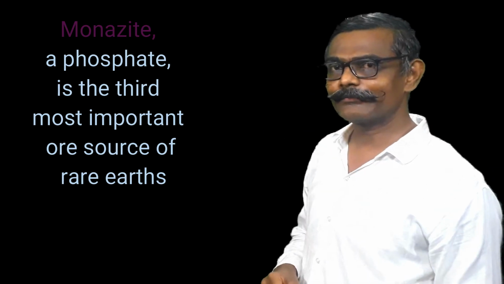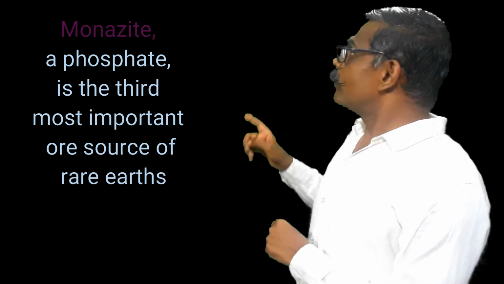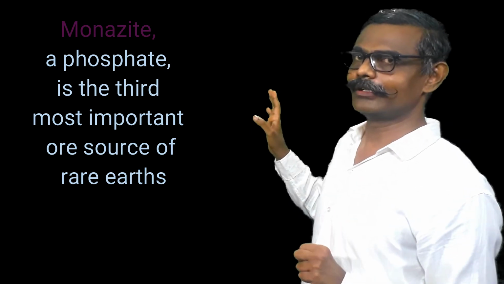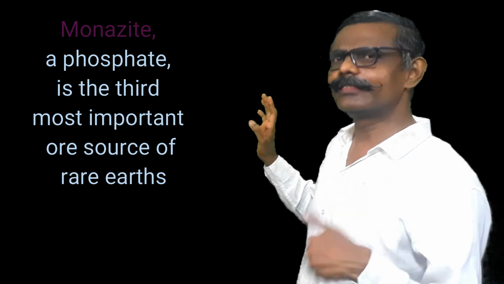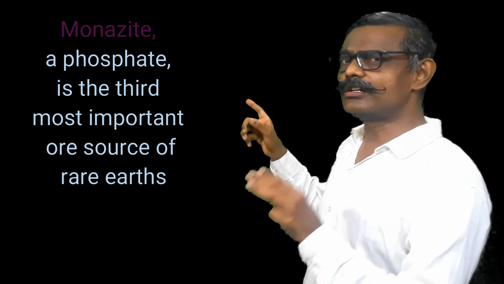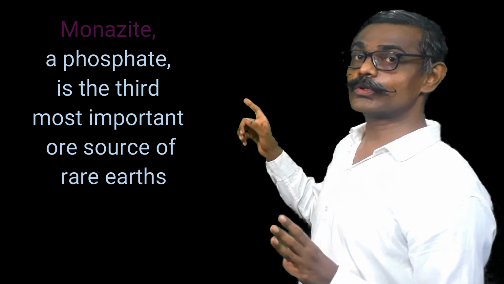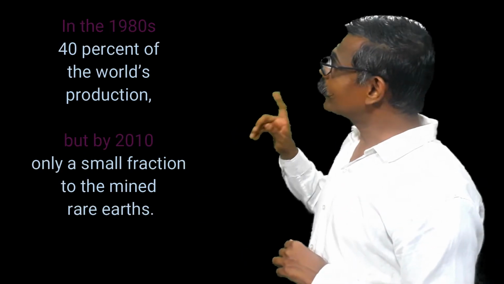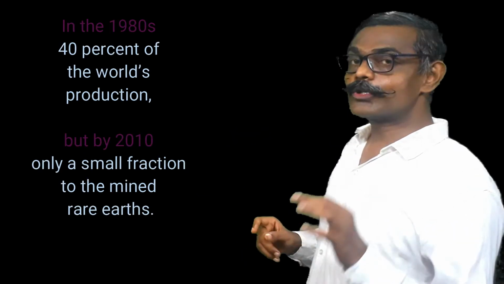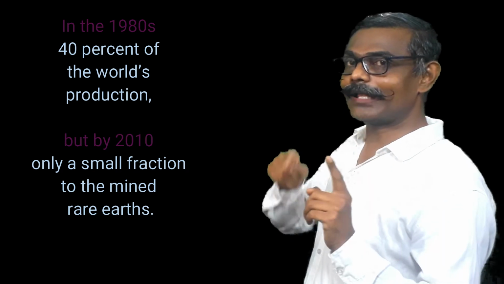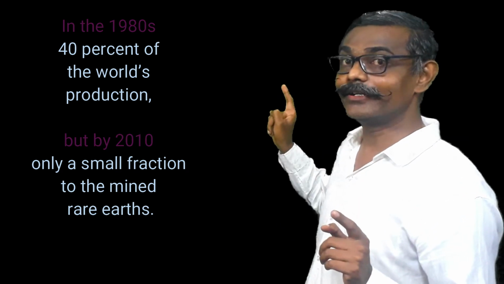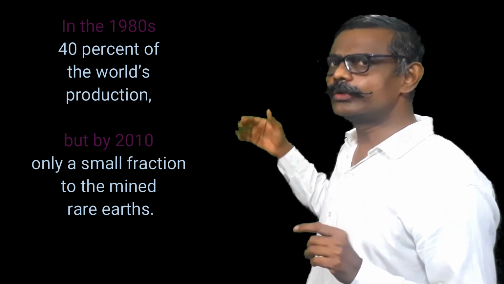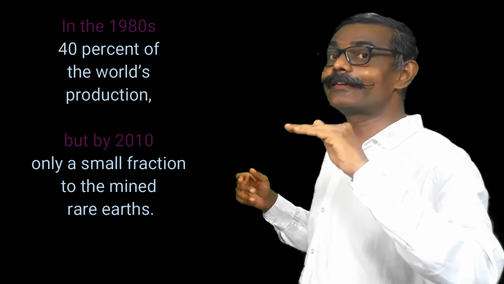What is this monazite? This monazite includes phosphates of rare earths. Rare earths means lanthanoids here. In true sense, they are not rare earths, but the conventional name is there. And it is the third most important source for extraction of lanthanoids throughout the world. From a historical point of view, almost 40% of extraction of lanthanoids occurred from monazite, in 1980. Later on, slowly, extraction from monazite decreased.